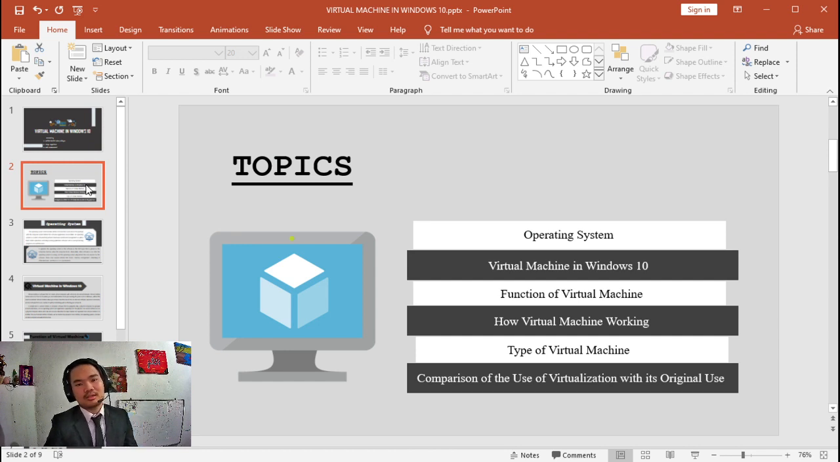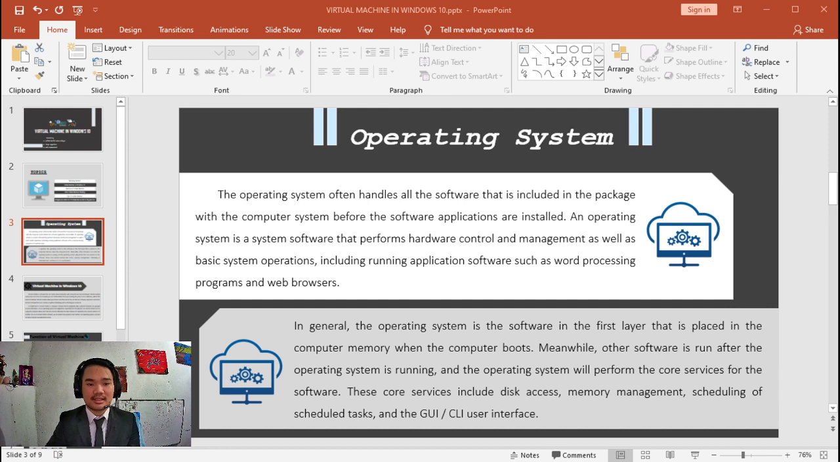We start with the topics we will discuss. The first is operating system, the second is virtual machine in Windows 10. Third is function of virtual machine. Fourth, how virtual machine works, fifth, types of virtual machine, and the last is comparison of the use of virtualization with its original use.